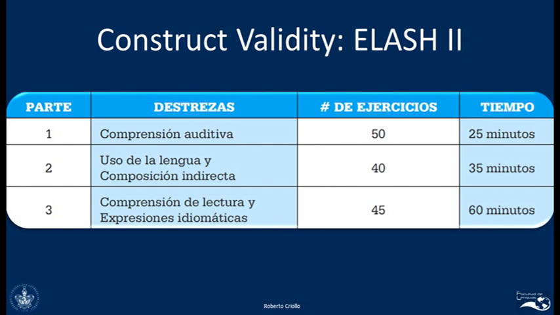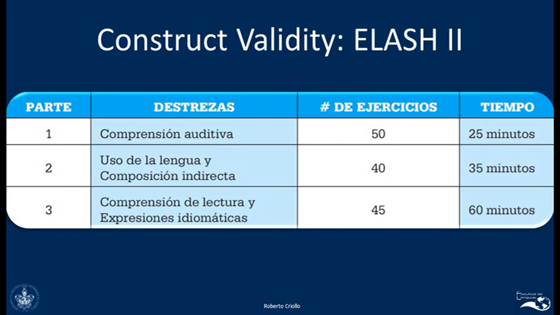Okay, so what am I measuring? What is the test measuring? What is the construct of this test? Listening comprehension, okay, language use, that means grammar and indirect writing, and of course reading comprehension and idiomatic expressions.